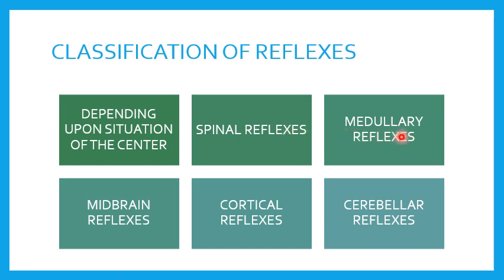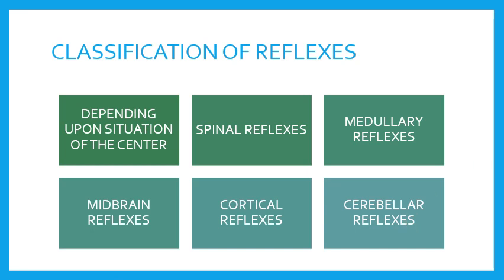Then you have medullary reflexes. Medullary reflexes are the reflexes which have the center in medulla oblongata. Next is midbrain reflexes. Midbrain reflexes are reflexes which have center in the midbrain. Cortical reflexes are reflexes that have center in the cerebral cortex. And last you have cerebellar reflexes. Cerebellar reflexes are the reflexes which have the center in the cerebellum.